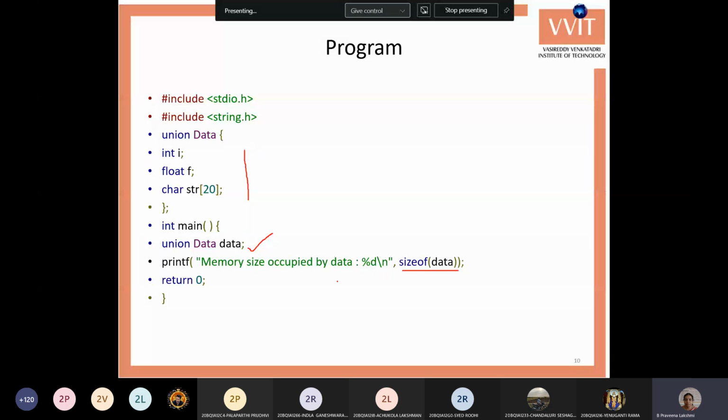Or you can directly write data.i. Within main, you can write data.i equals your required value, say 10, and you can display it with printf %d data.i. Then you can enter the value for data.f and print it. Then enter the value for data.str and print it again. Like that you can show the accessing of a structure, sorry, union.